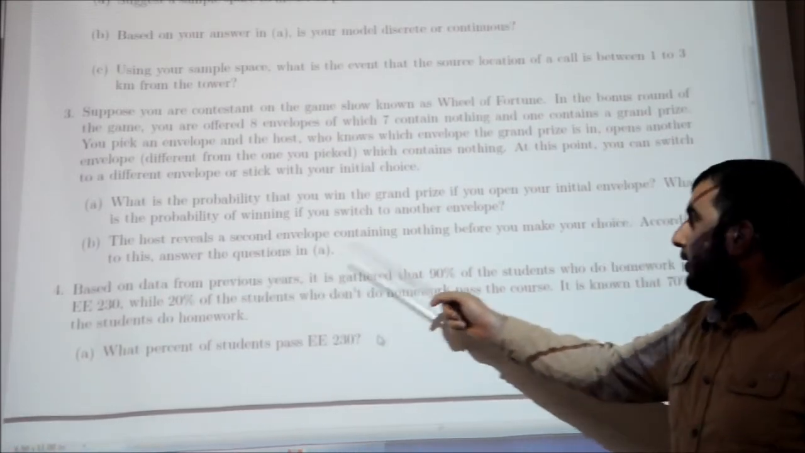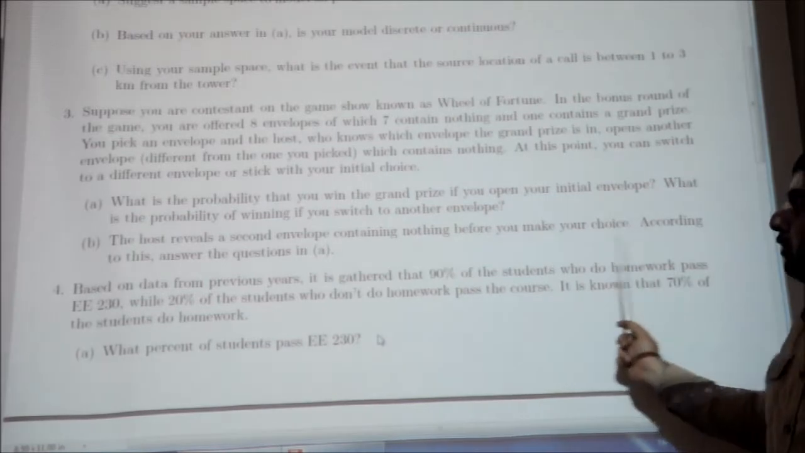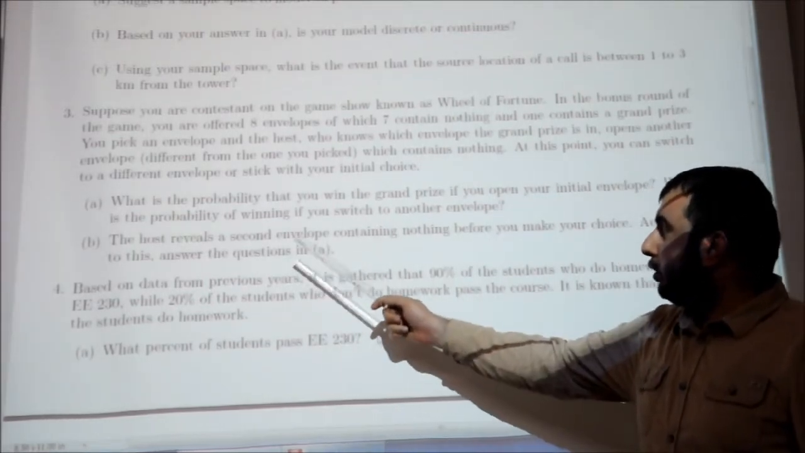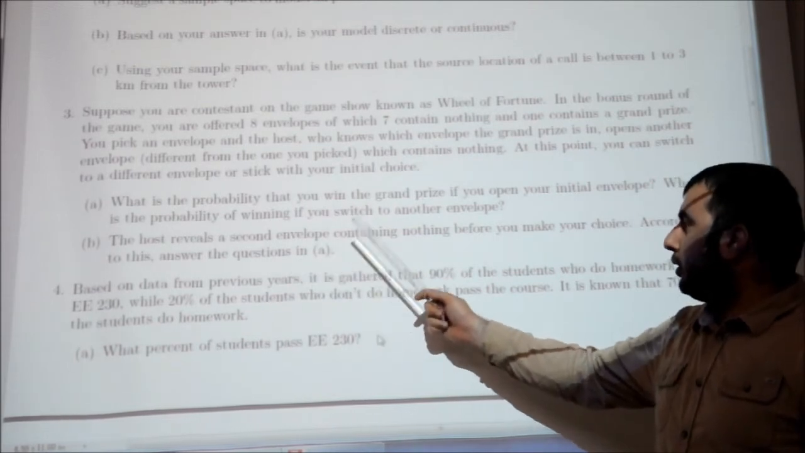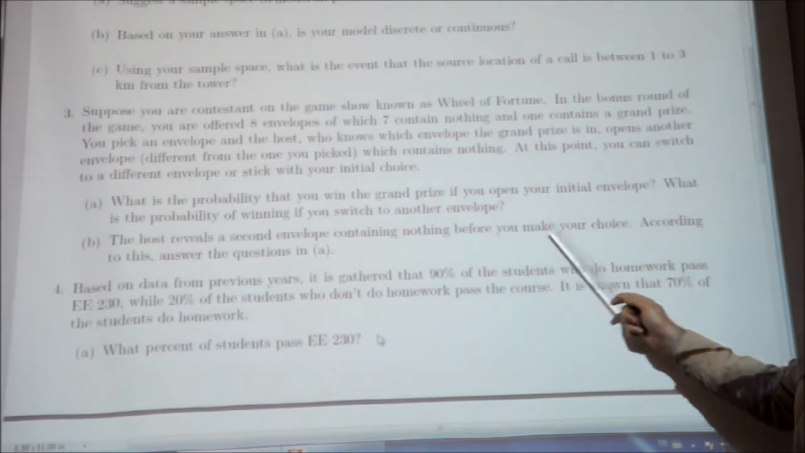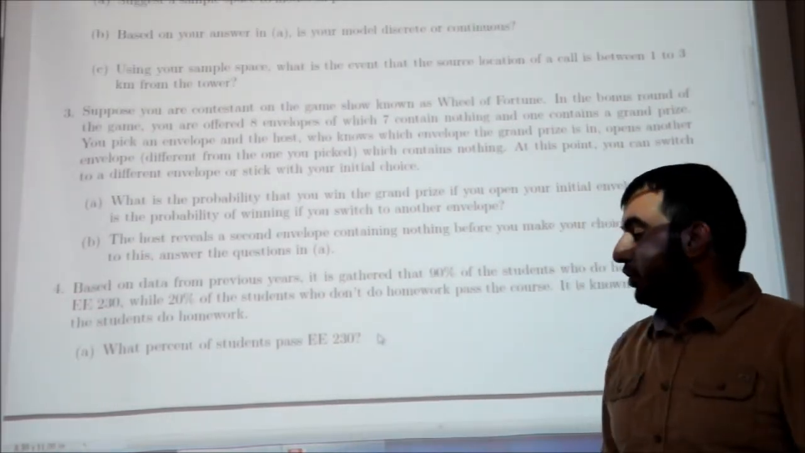Host reveals a second envelope containing nothing before you make your choice. According to this, answer the questions in part A. It means that the host reveals a second envelope in addition to the first envelope containing nothing before you make your choice. Let's start with the solution of this question.